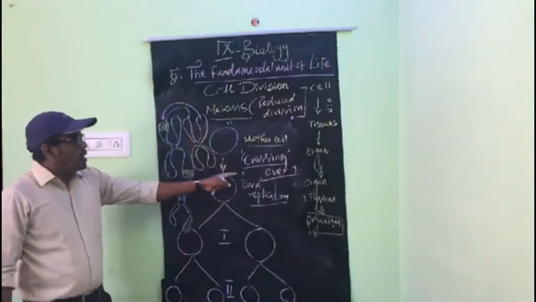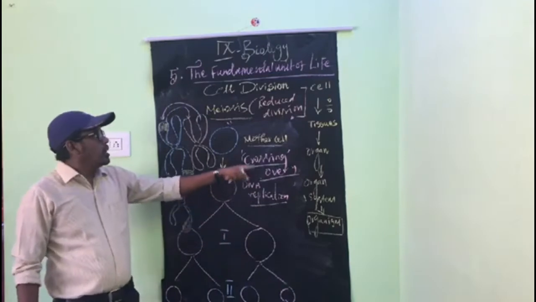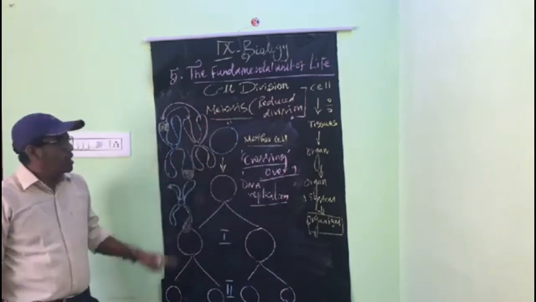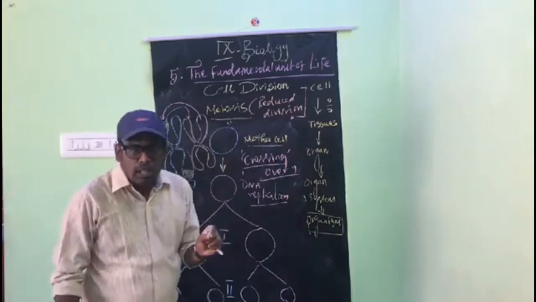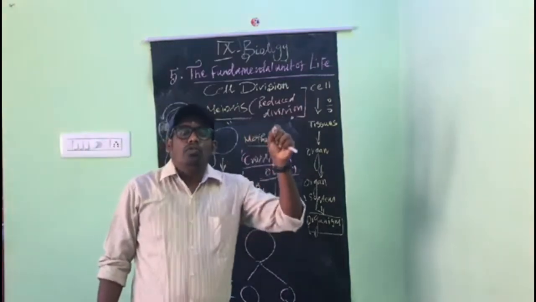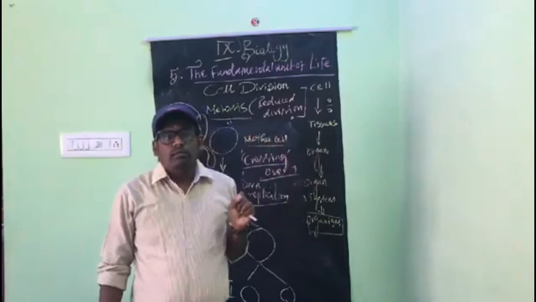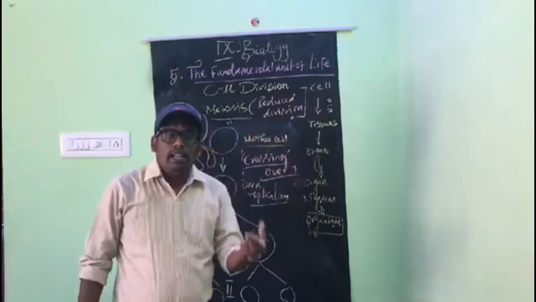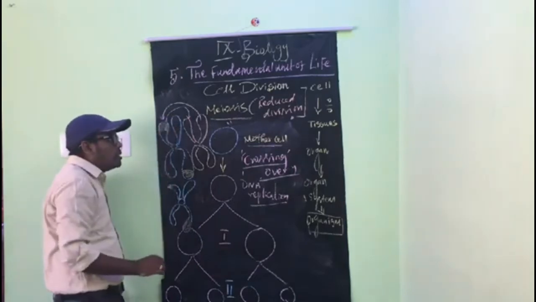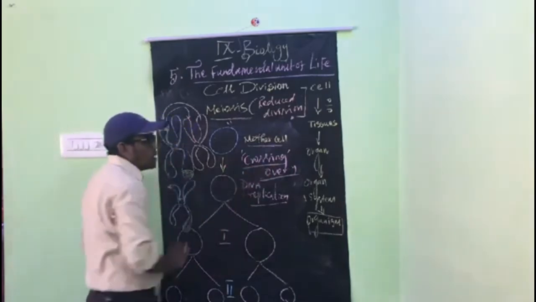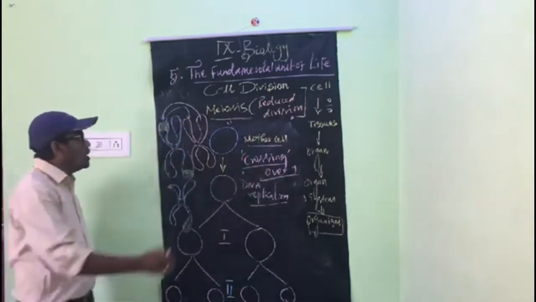Crossing over occurs only in meiosis. That's why the chromosome is not completely similar. Some part of the chromosome is colored one color and the remaining part another color. Wherever it is colored, the meaning is that crossing over occurred. What is crossing over?